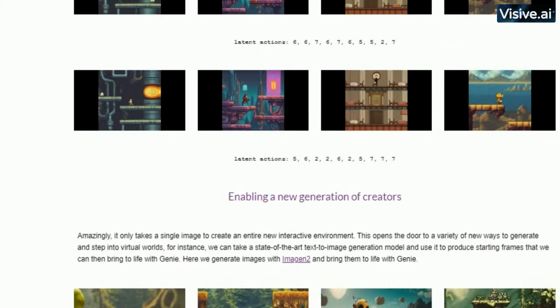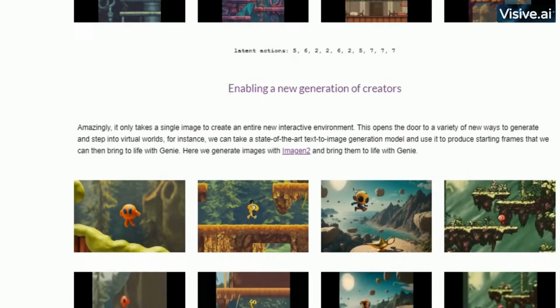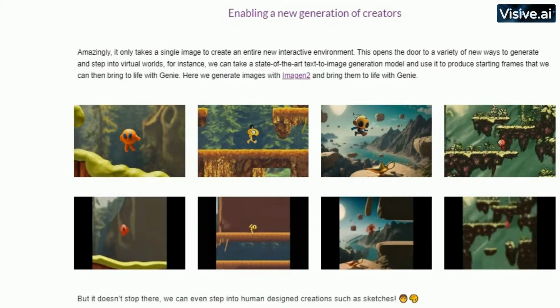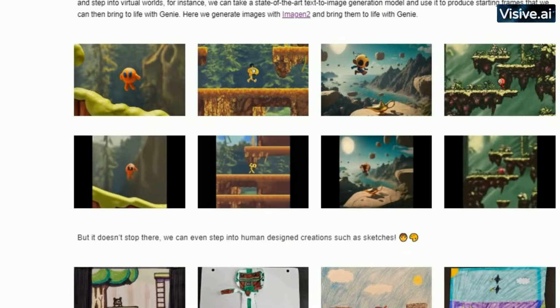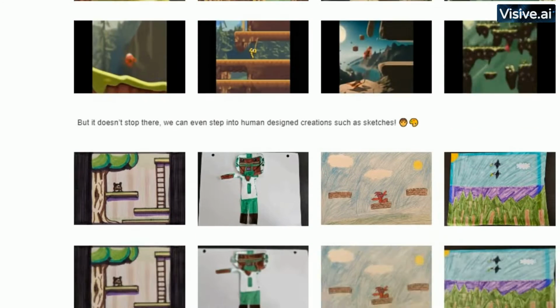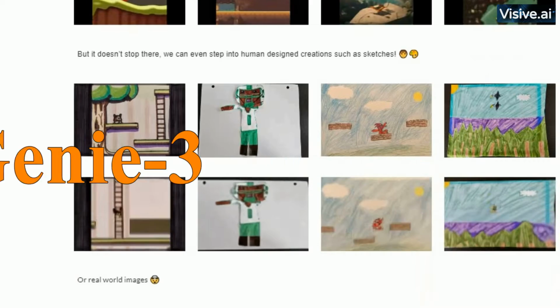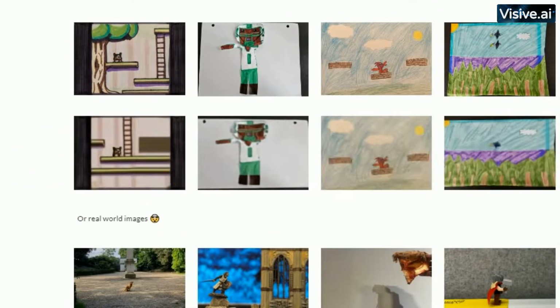The real magic of Genie lies in its potential. The present version of Genie might be a tad rough around the edges, but think about what the future iterations could bring. We might see Genie 2, Genie 3, and so on, each version better and more advanced than the last.